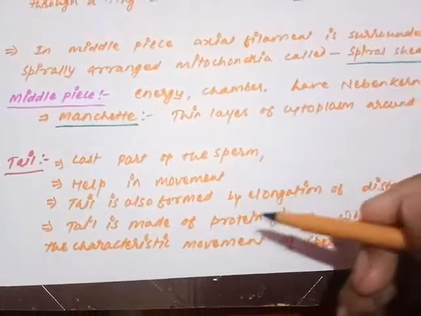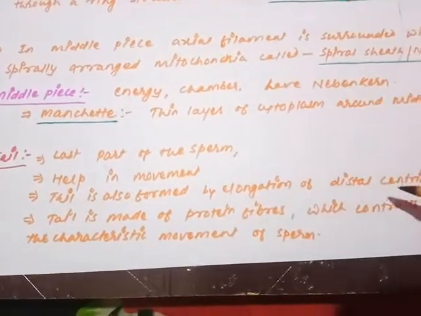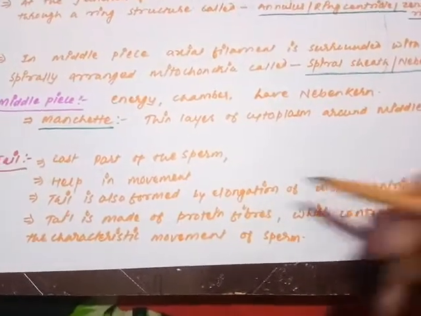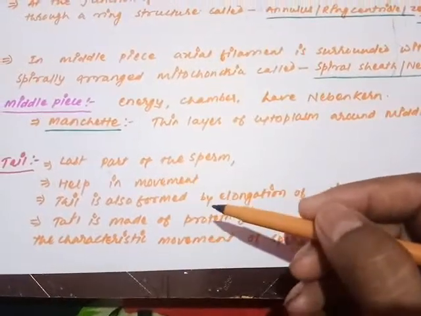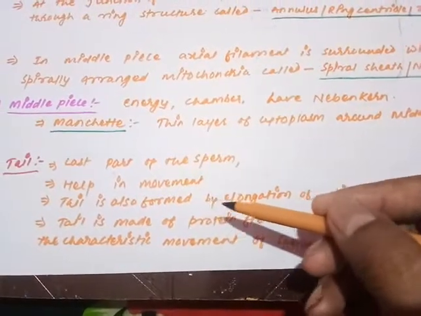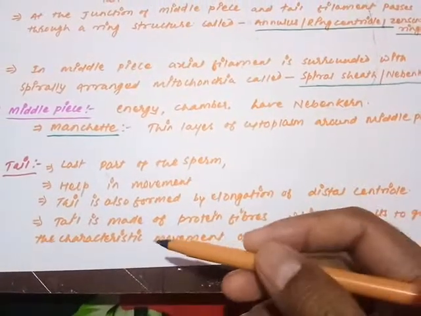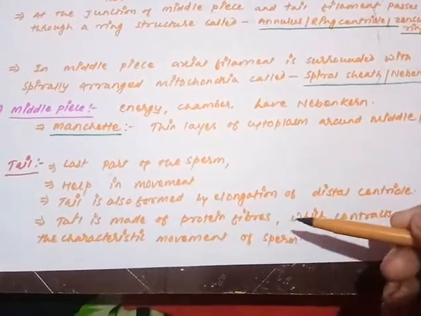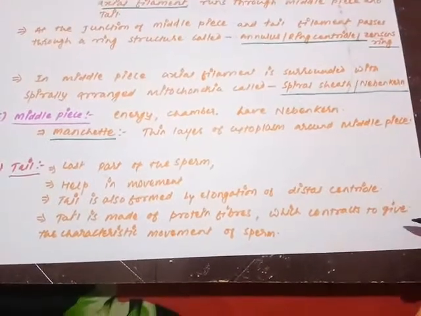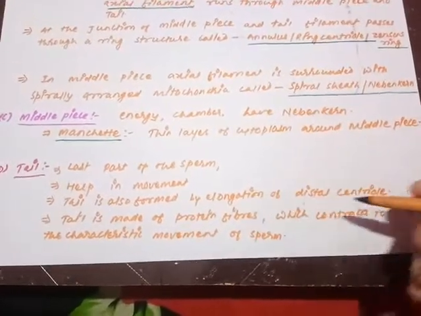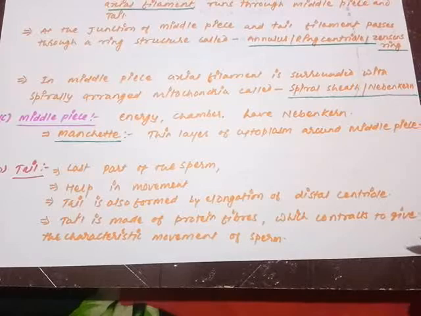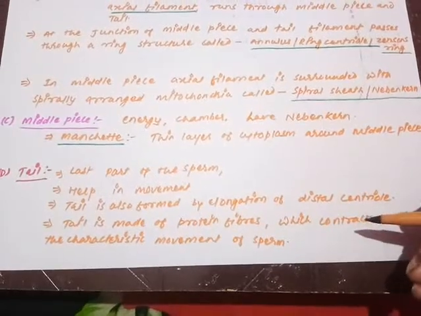The tail is also formed of the elongation of the distal centriole. How is the tail being formed? From which part is the tail being formed? So the tail is formed of the elongation of the distal centriole. Remember, the tail is made of protein fibers which contract to give the characteristic movement of the sperm.